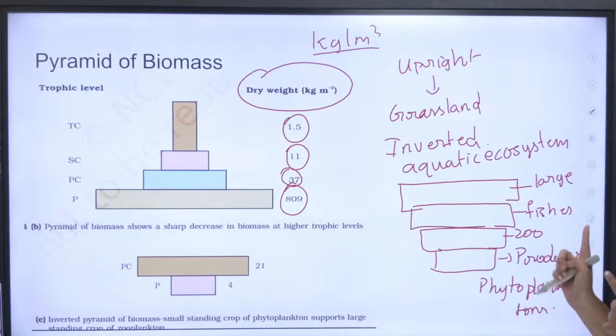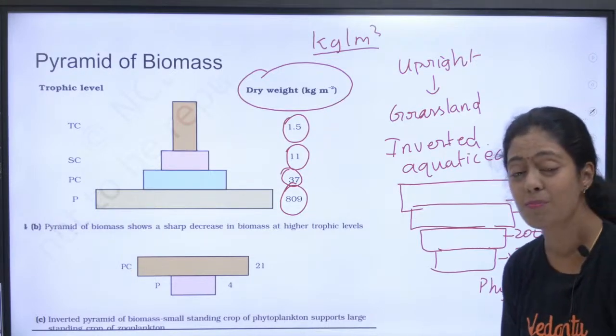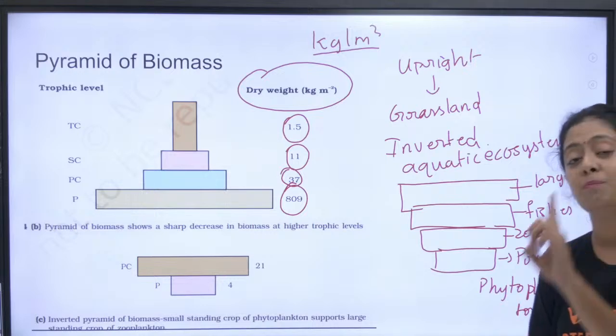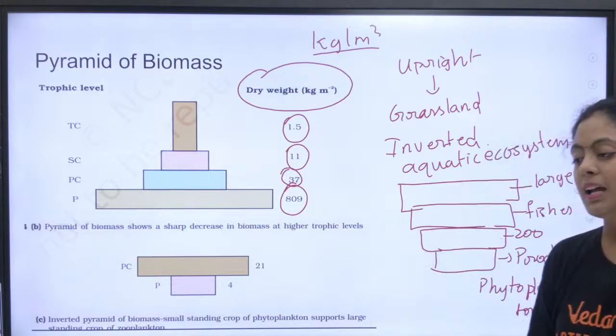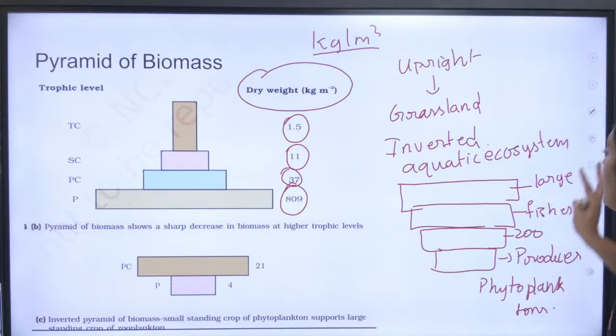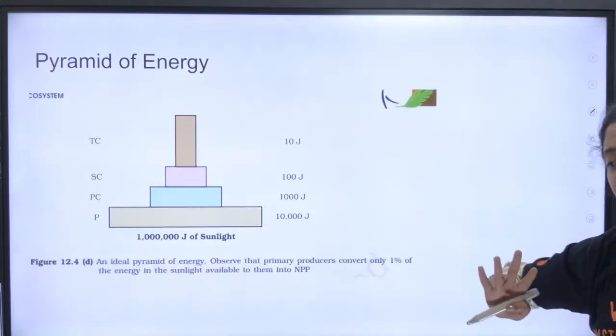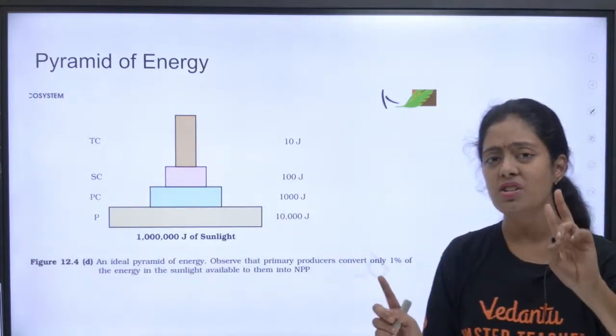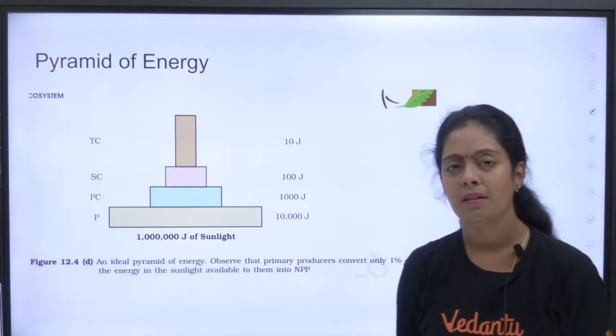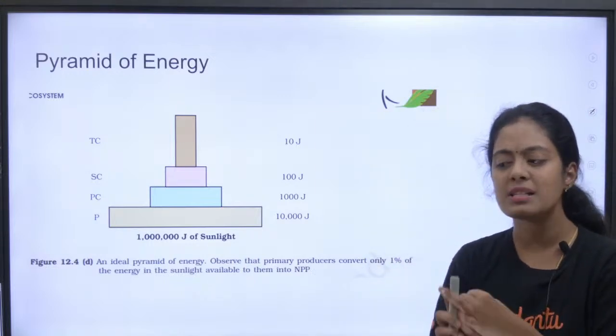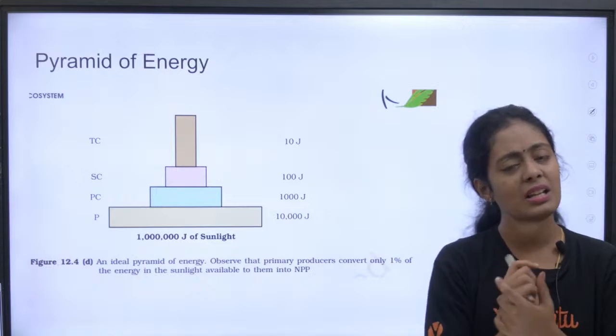Is it clear? Is the confusion clear now? So your aquatic ecosystem is an example for an inverted pyramid of biomass. Clear? Okay. இப்போ நம்ம லாஸ்டா பார்க்க போறது pyramid of energy. Ma'am, you guys tell me, pyramid of energy ல inverted pyramid இருக்குமா? பயோமாஸ்ல இருந்துச்சு, நம்பர்ஸ்ல இருந்துச்சு. என்னோட pyramid of energy இதுல இருக்குமா?